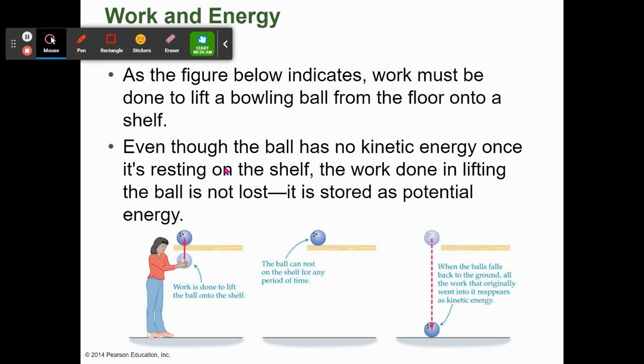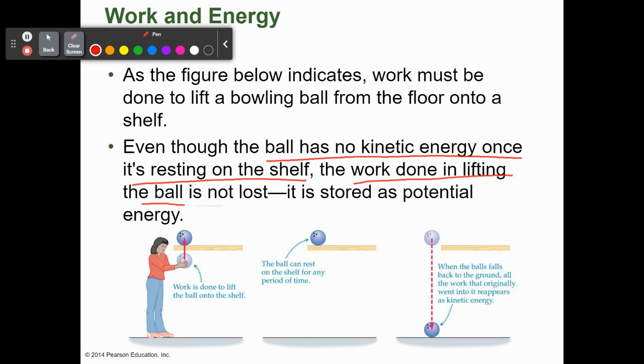So as the figure below indicates, work must be done to lift the bowling ball from the floor to the shelf. If you have something on the floor and you lift it up to a shelf, then you are changing its position. Even though the ball has no kinetic energy once it's resting on the shelf, there is work done in lifting the ball. That work is stored as potential energy.